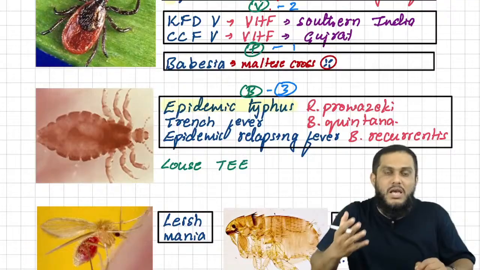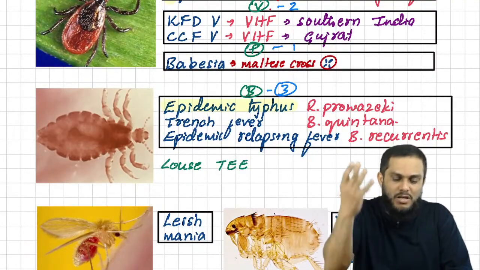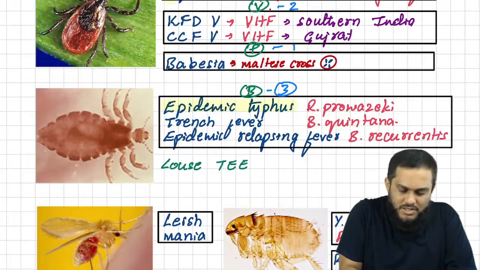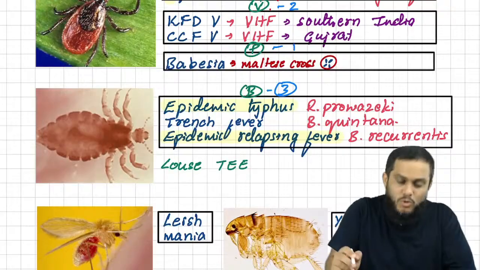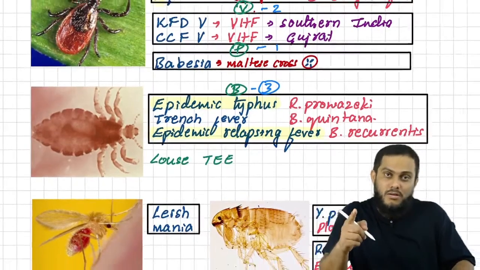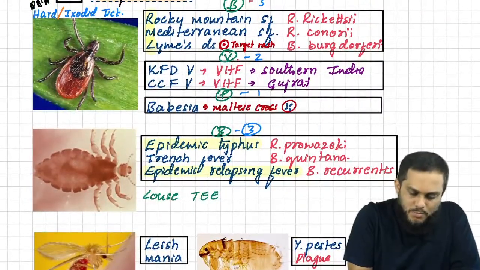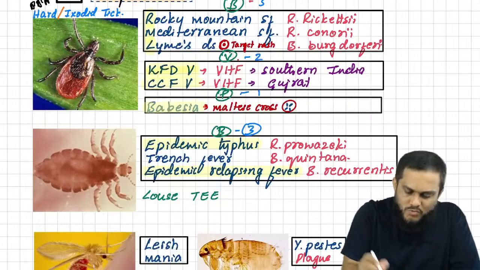Remember epidemic typhus, epidemic relapsing fever. Trench fever, you can forget it, not that important. You remember the two things, that is enough and easy to remember. Disease names are important, not the bacterial names. That's why I'm highlighting the disease names. So this is also important. KFD, CCF, Babesia are also very important.